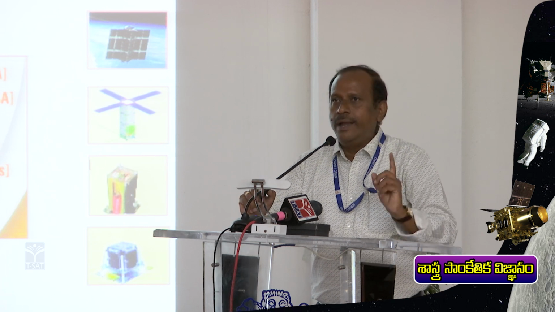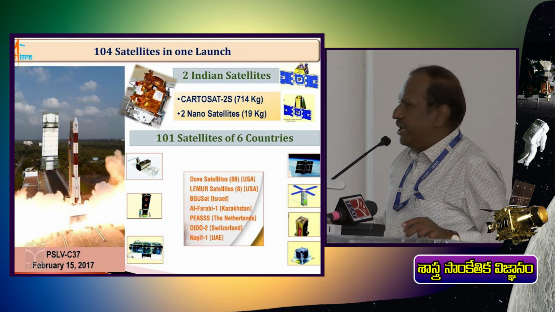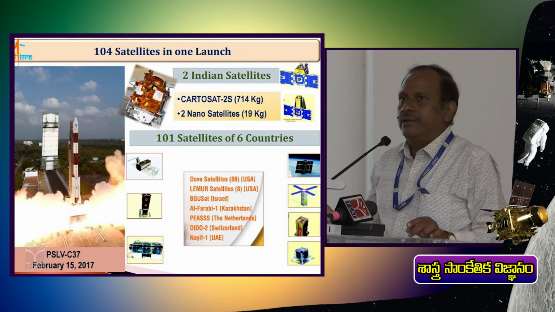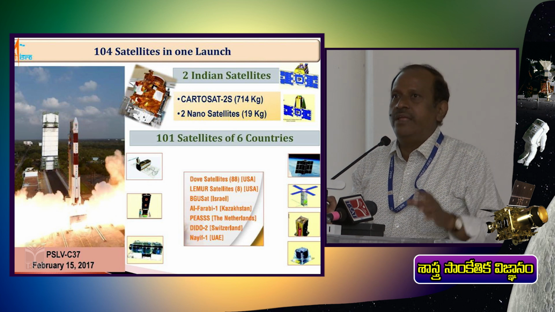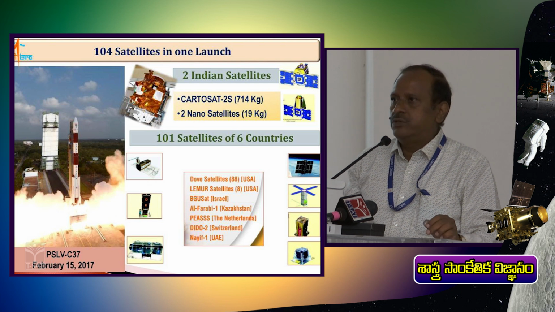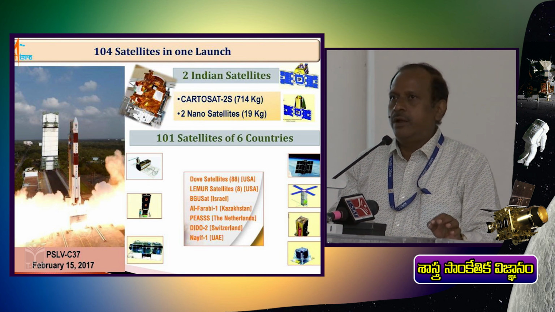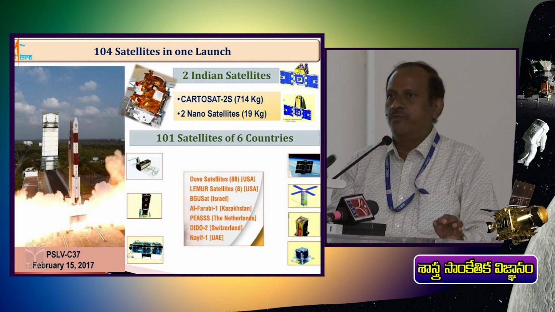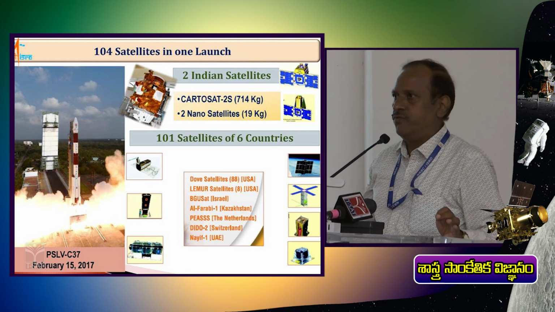That is 101 satellites from various foreign countries and 3 Indian remote sensing satellites placed under one launch vehicle. All the 104 satellites functioned very nicely, and there is good feedback from those countries we launched for.